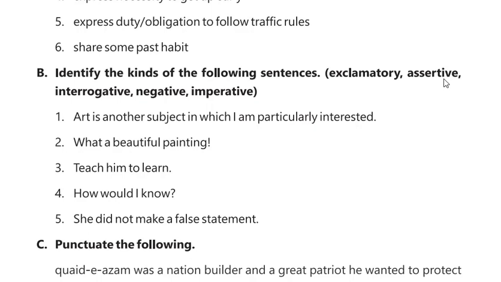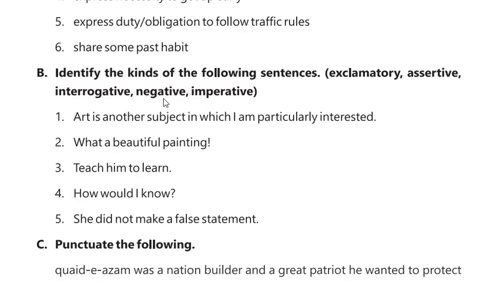Second is assertive. Assertive sentences, or affirmative sentences, are also known as declarative sentences that explain simple things or state facts. For example, in her spare time, she enjoys writing. This is a simple sentence. Or he plays cricket. Next one is interrogative sentences. Interrogative sentences are used to ask a question or request some information. These sentences always end with a question mark. For example, where are you going tomorrow? Or do you play cricket?